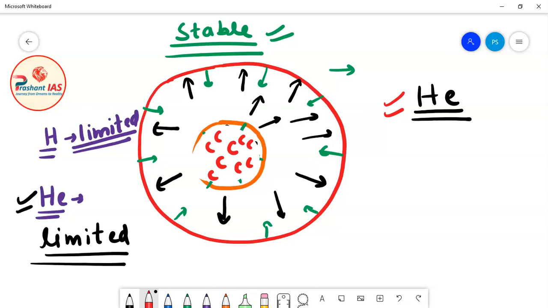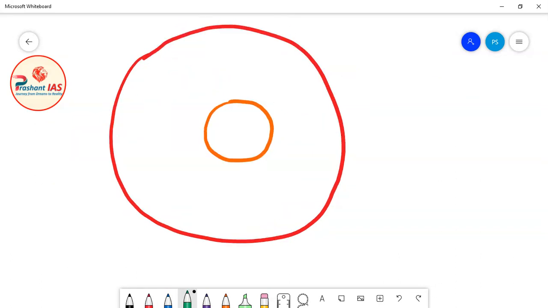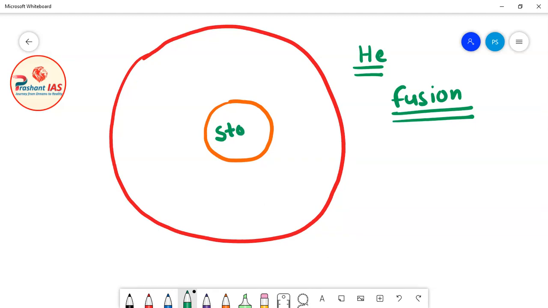Now friends, let's suppose that the star has burnt all of its helium fuel, meaning there is no more helium inside the core of the star. Let's see what will happen. Once the star has burnt all of its helium fuel, there is no more helium for the nuclear fusion reaction to take place. So the nuclear fusion reaction inside the core will stop.